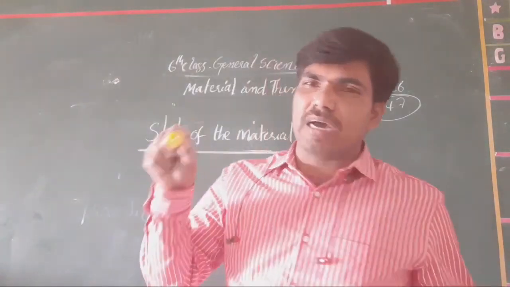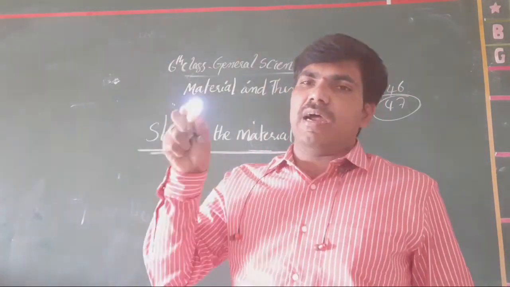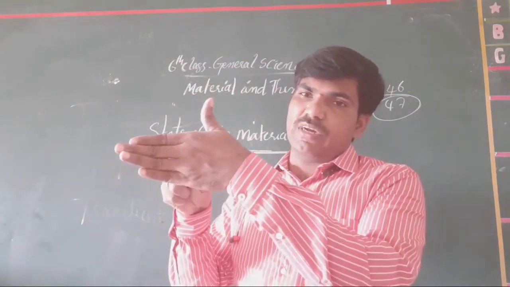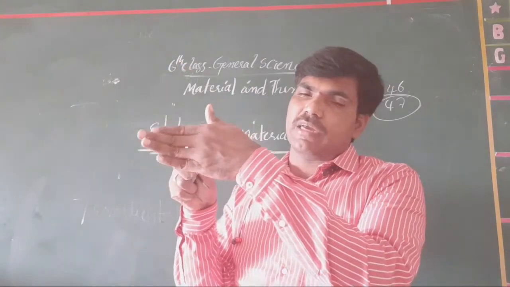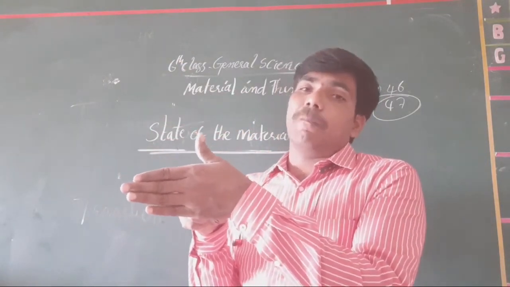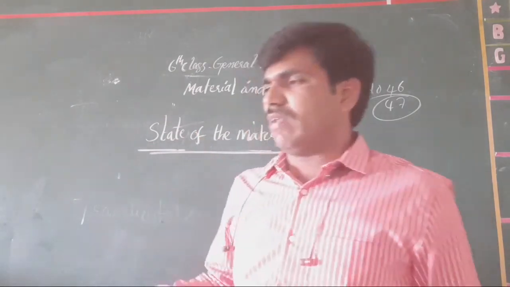Now, the torch you take here like this, and directly you take it like this, otherwise you take a palm in front of it. The light does not appear when you put a palm in front like this. Why? Because the palm acts as an opaque material. Like this it will be.